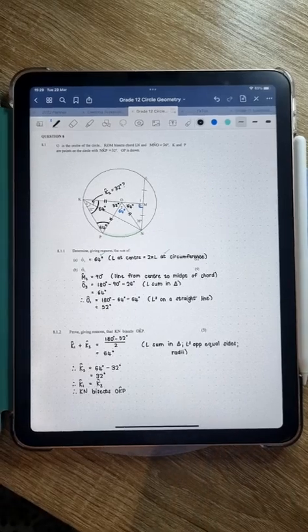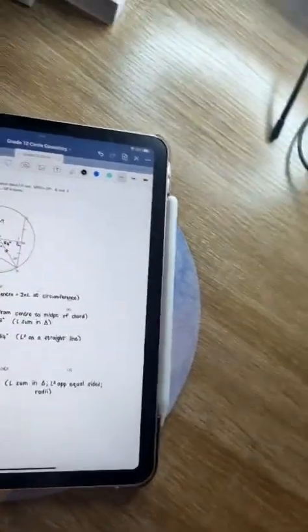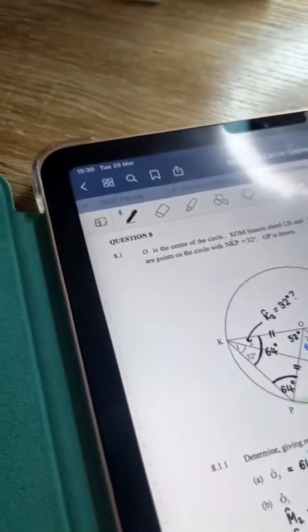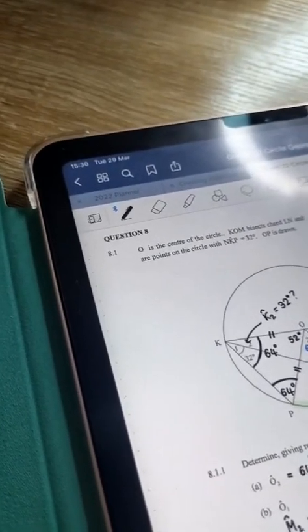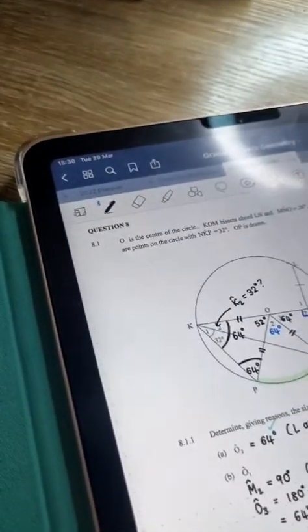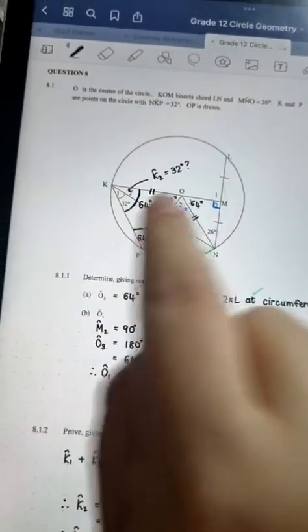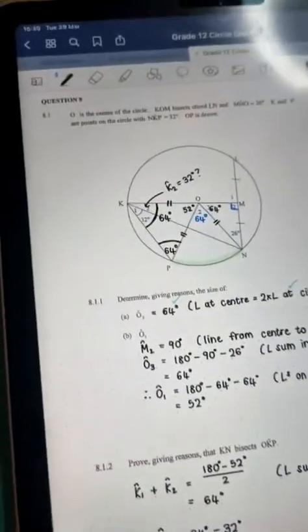I'm just going to quickly scroll through the comments. Just see if I missed anything. Aren't you supposed to give a reason for your answer? Not for that one there. It was just 64 minus 32 because we could see it on the diagram. Okay.